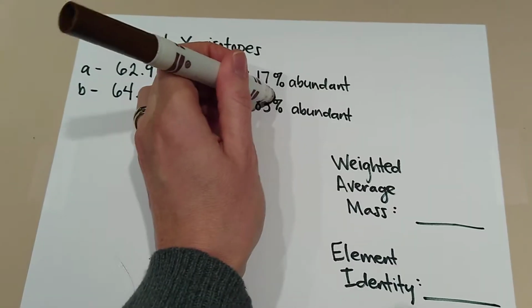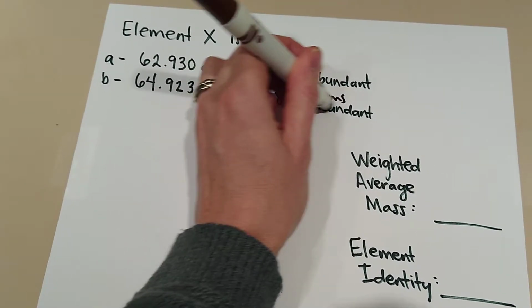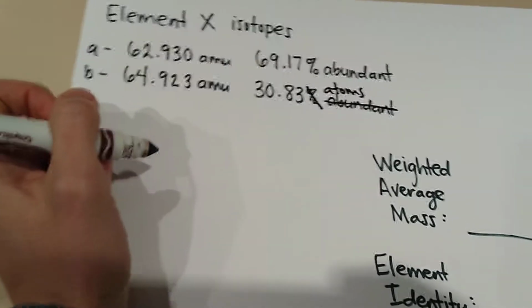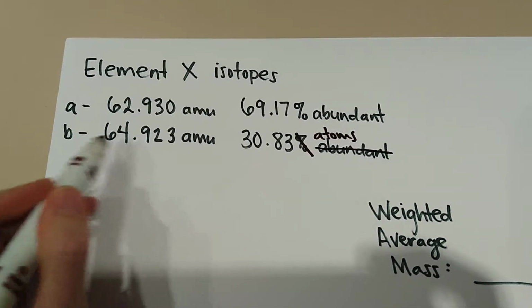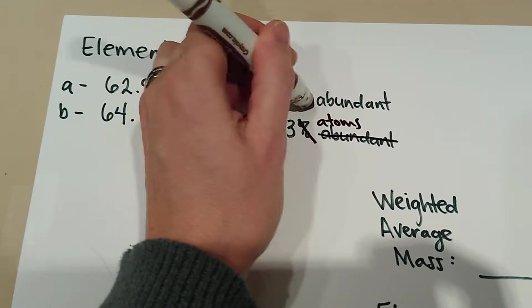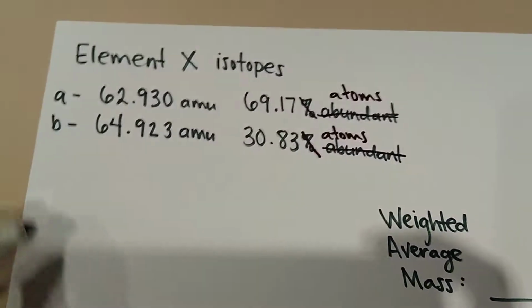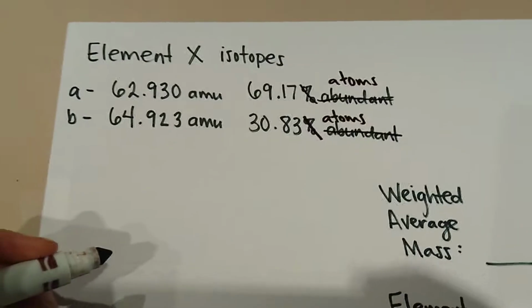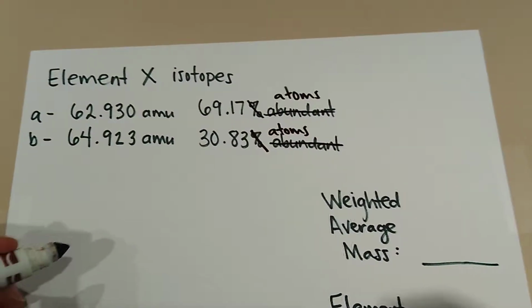We're going to change that percentage to atoms in this case. So instead of 30.83% abundant, I'm going to say we have 30.83 atoms that weigh this much. And we have 69.17 atoms that weigh this much. So we can multiply those two together and figure out what those atoms weigh.